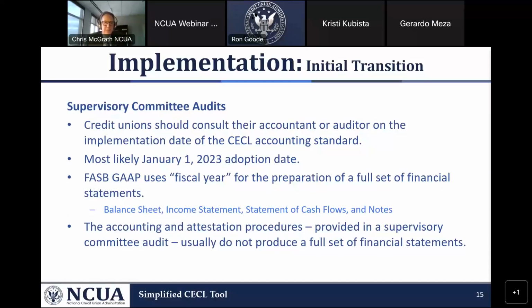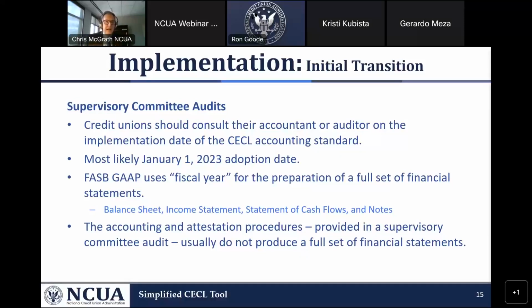English is a wonderful language. I like to say that it's pretty good, pretty bad, pretty ugly. I have no idea what pretty means. So the same thing happens with audit. CPAs, when they think and use the word audit, they're thinking of an opinion that they give on financial statements, their audit opinion. However, in our regs, we have the supervisory committee audits. And this audit may not necessarily be that financial statement audit conducted by CPAs.